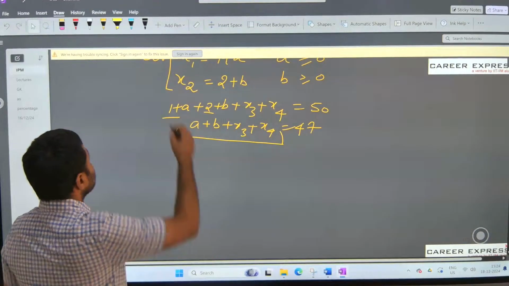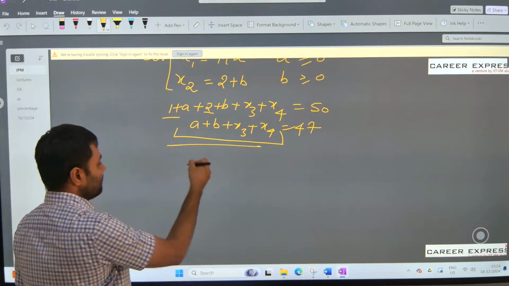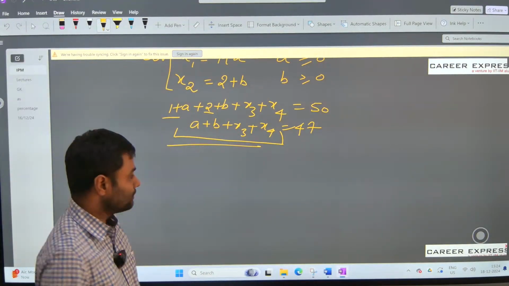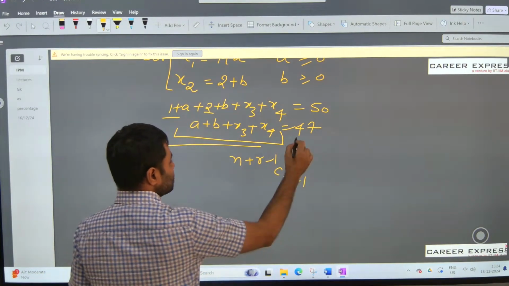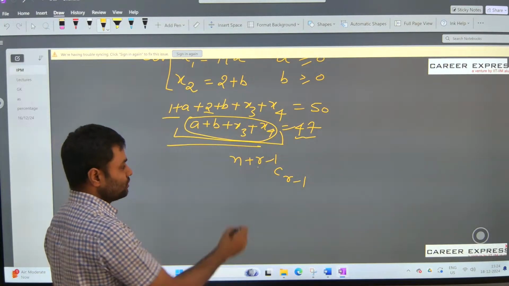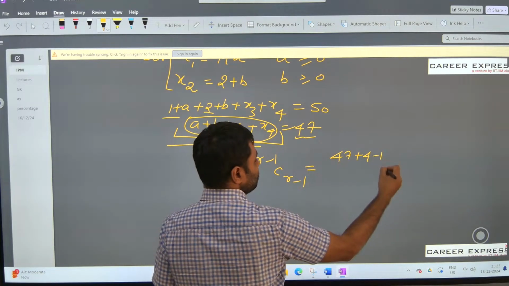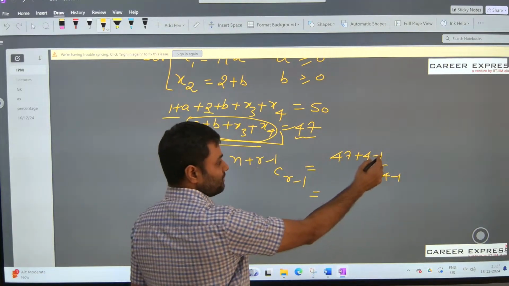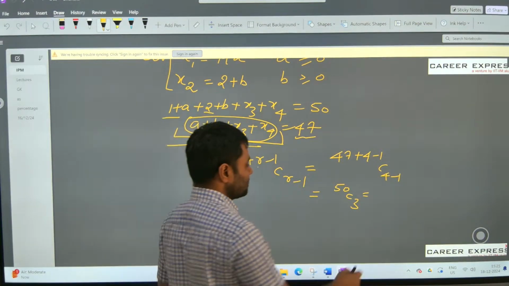So basically this is the question of partitioning theory. The basic formula to do that is, when we have to divide n objects into r groups so that any of them can go empty, is n plus r minus 1 C r minus 1, where n is the number of objects, and r is the number of groups, which is 4 in this case. So we can apply this formula directly. So n is 47, r is 4, so 47 plus 3 C 3, that is 50 C 3. So we'll have to solve 50 C 3 to get to the answer.